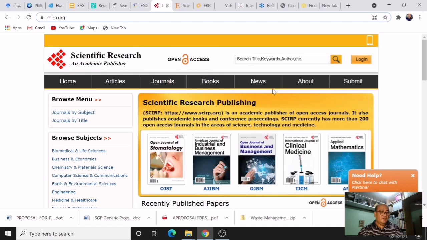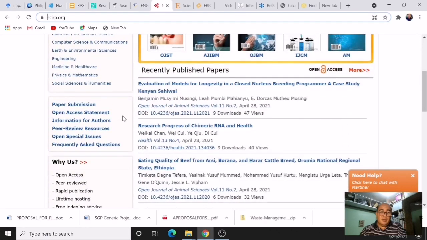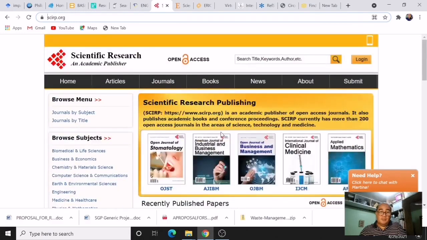Next in line is scirp.org, or the Scientific Research and Academic Publisher. In here, you could find articles, journals, books, and news of the different topics related to research across disciplines.